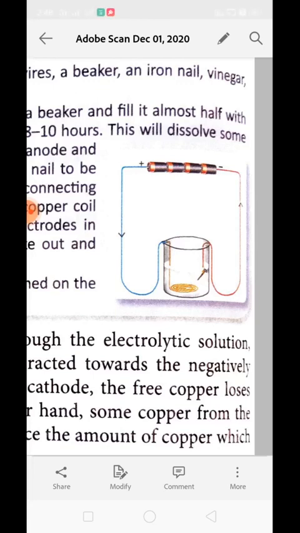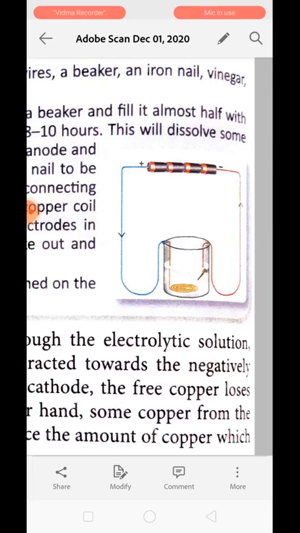The process can go on, and the layer of copper deposited on the iron nail can become thicker if we leave the setup for more time. The time for which the electrodes are dipped into the electrolyte is increased. This will increase the time for which the current is passed through the electrolyte.